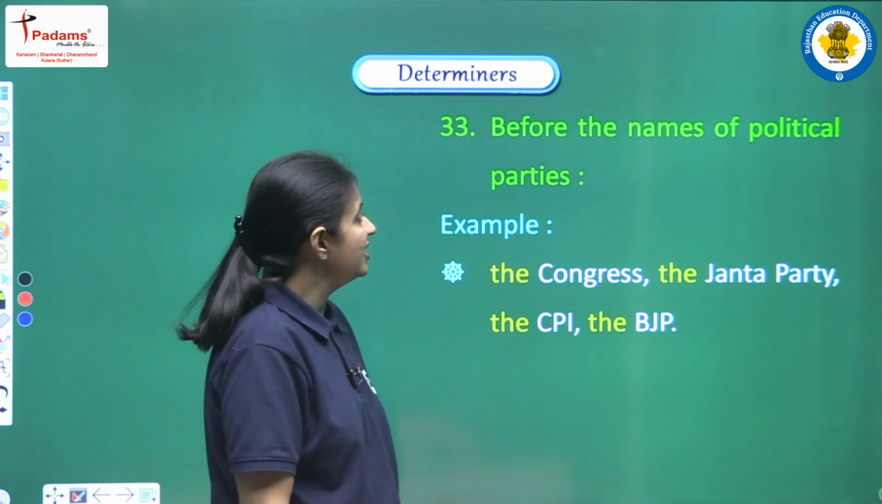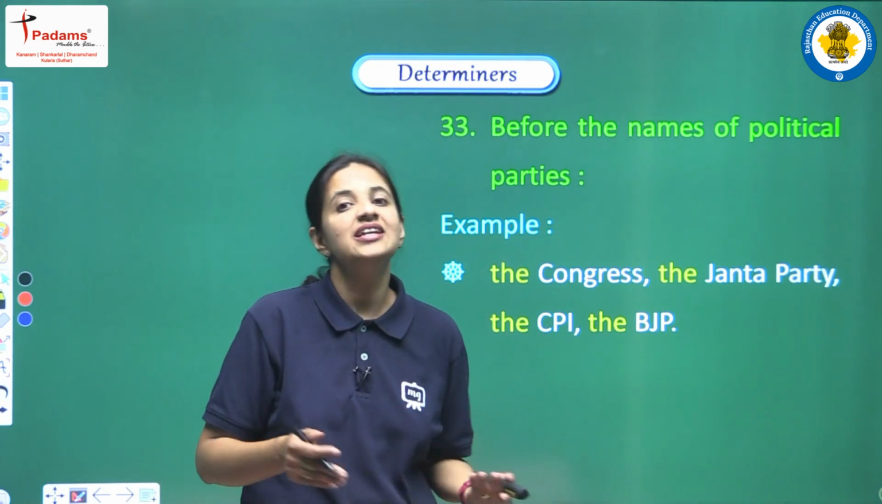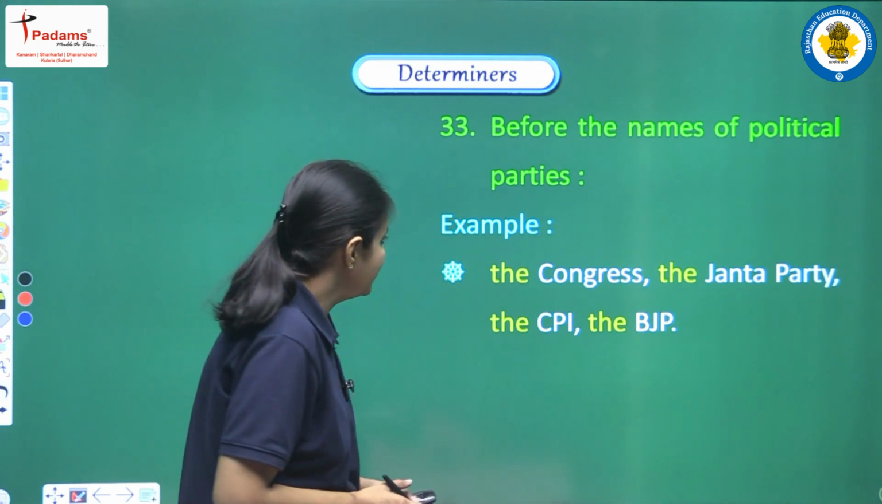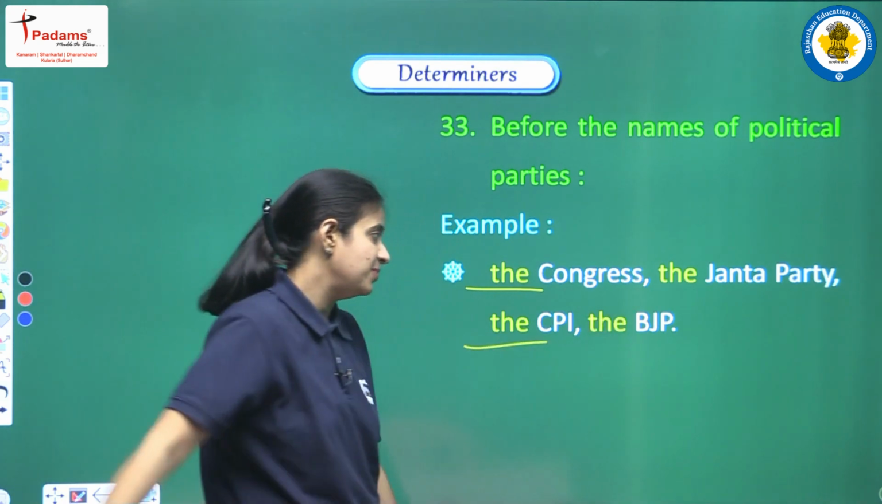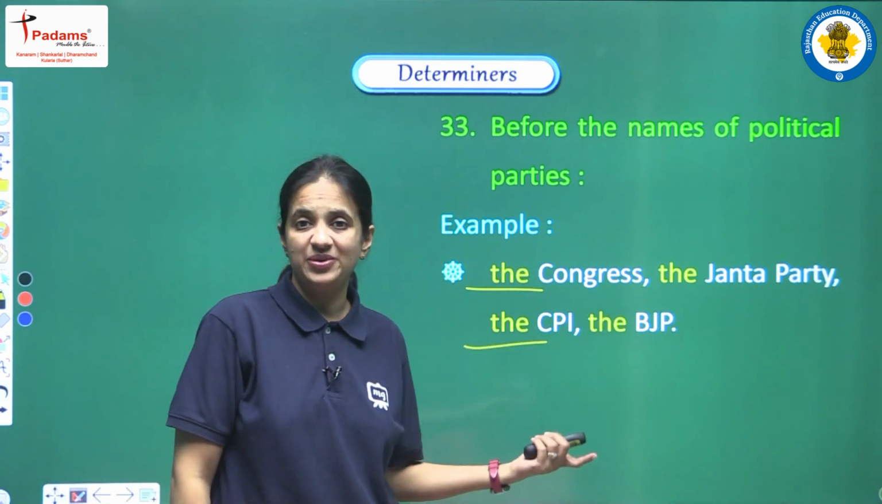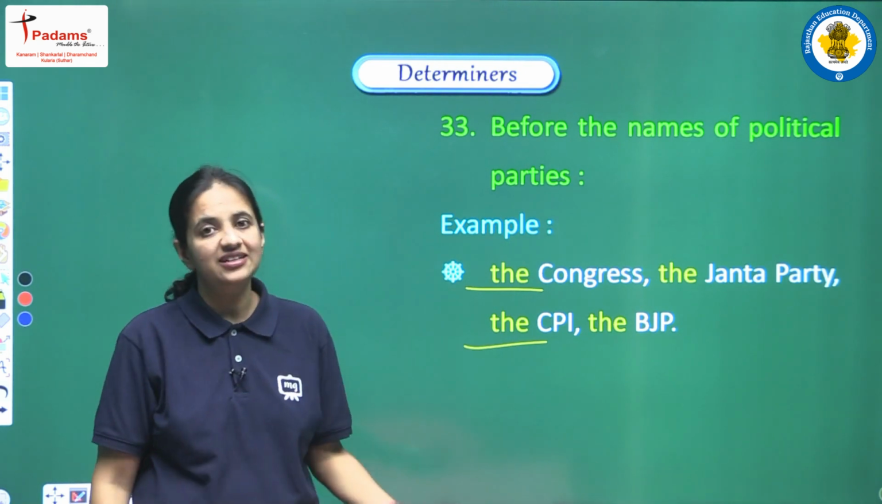Next is before the names of political parties. Yes, if we are talking about political parties, then also we have to use the articles. Examples we are having the Congress, the Janata Party, the CPI, or we can say the BJP. Okay, so students, all these are the uses of this article, that is the.